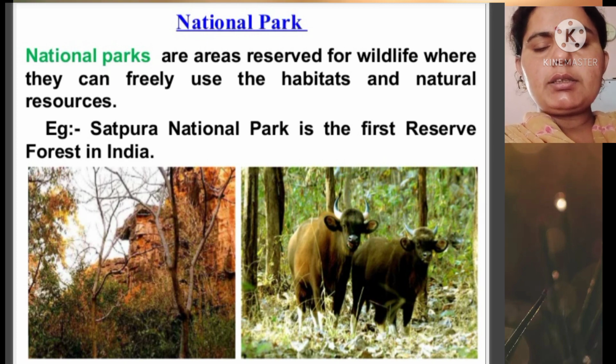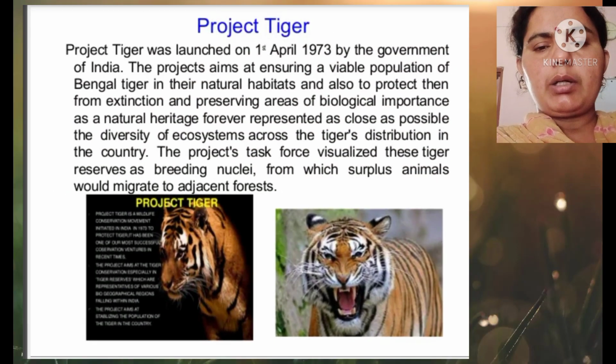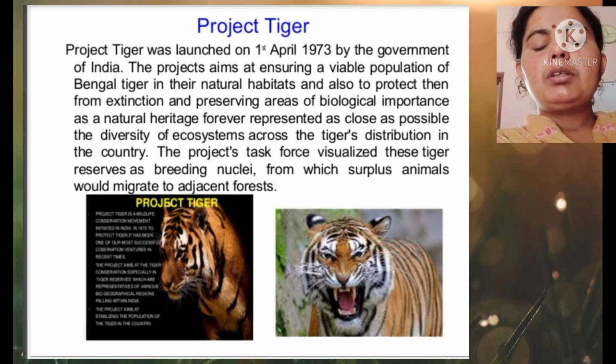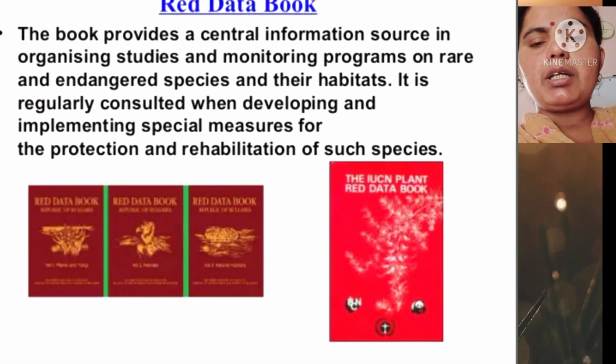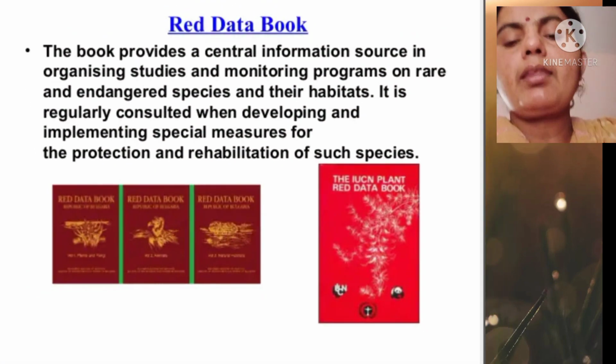Now, Project Tiger. Project Tiger was initiated on the 1st of April 1973 by the Government of India. The project aims at ensuring a viable population of Bengal tigers in their natural habitats, protecting them from extinction, and preserving areas of biological importance as a natural heritage forever, representing as closely as possible the diversity of the ecosystem across the tiger's distribution in the country. Project Tiger was the first initiative taken by the Government of India.